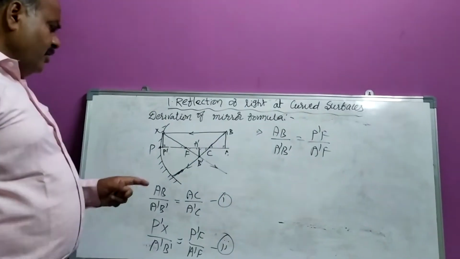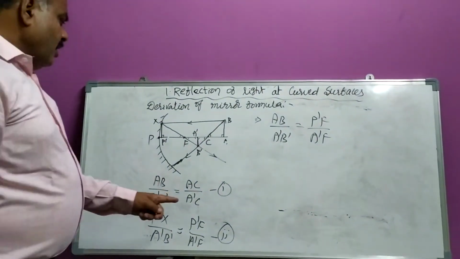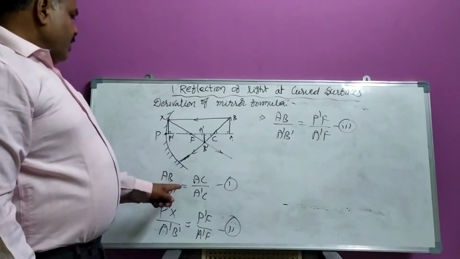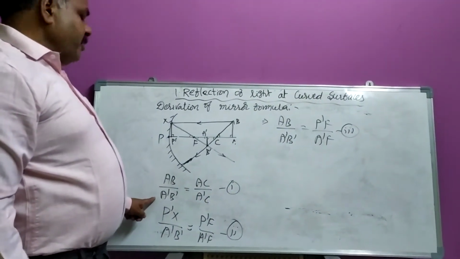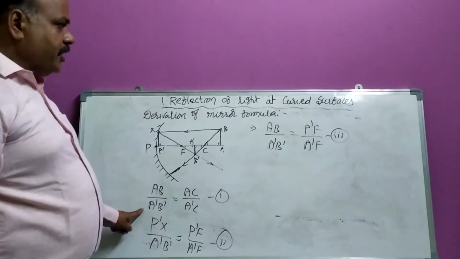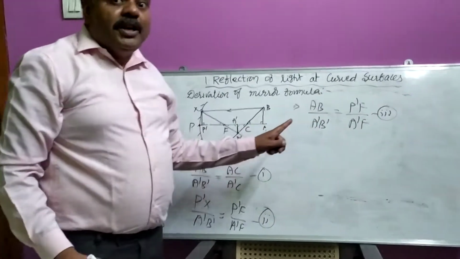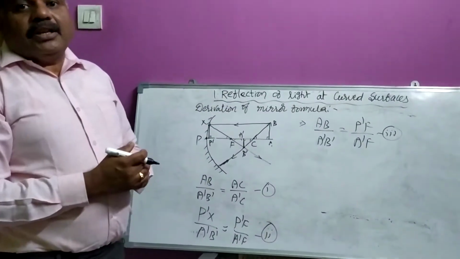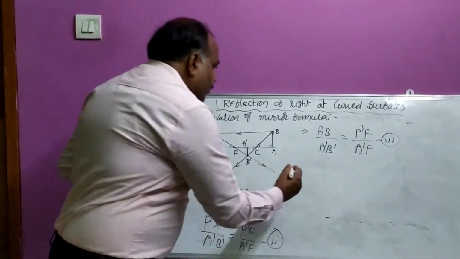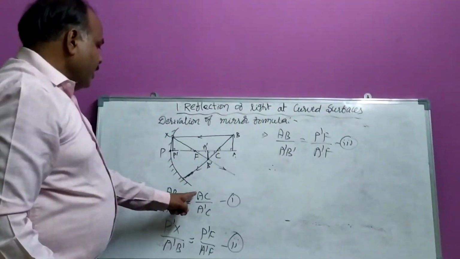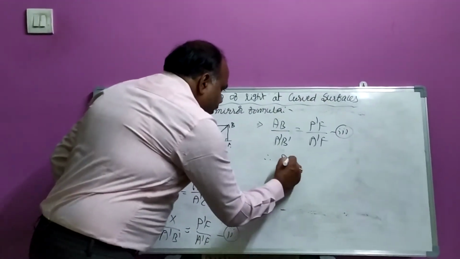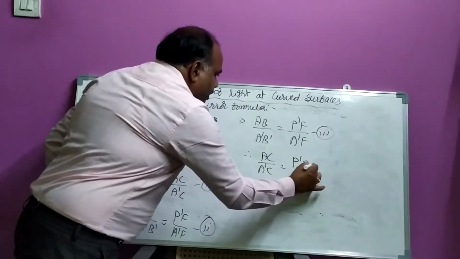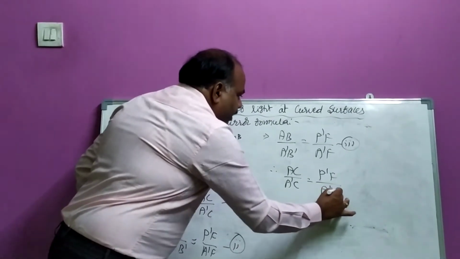My dear children, you observe here, let this be the third one. See the first one, AB by A dash B dash. It denotes AB by A dash B dash. Third one, AB by A dash B dash. That's why these two equations are equal. Therefore, we can write AC by A dash C is equal to P dash F by A dash F.